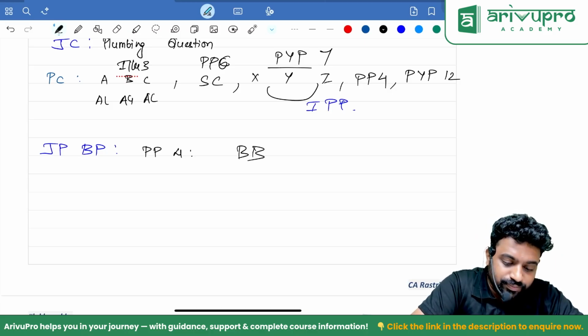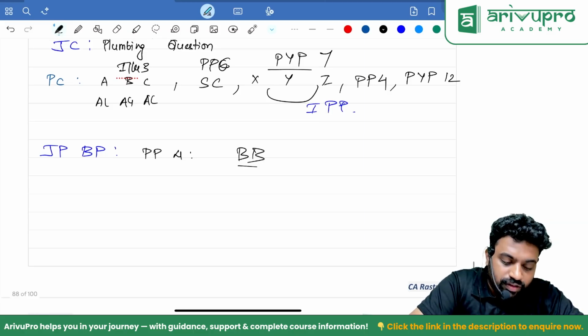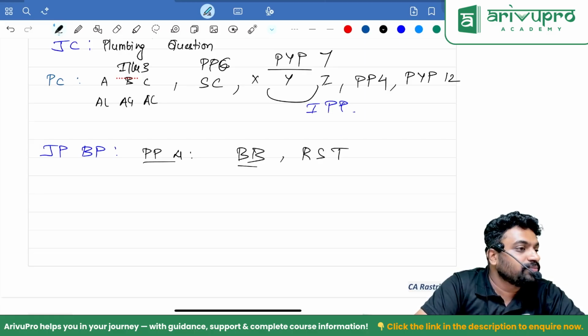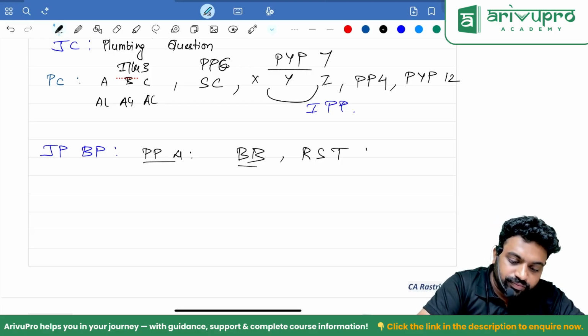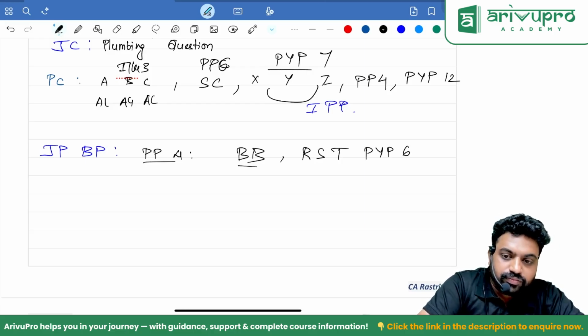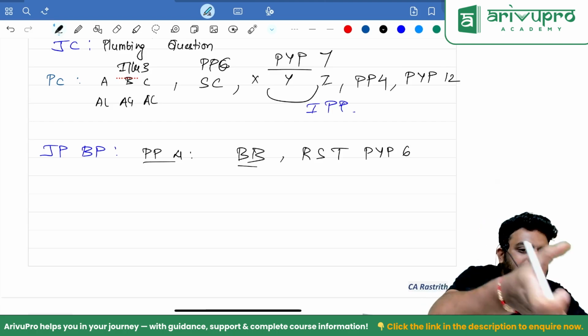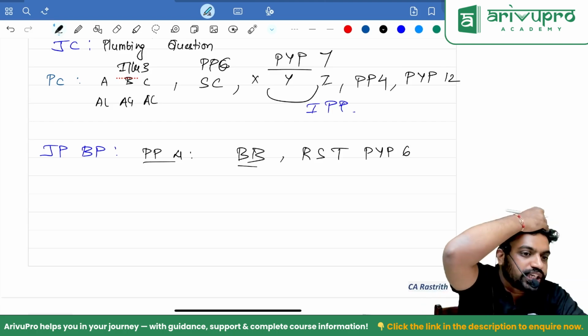3. And in the PYP, that RST limited, RST question 6. That basically 5% loss, 10% loss, that question.